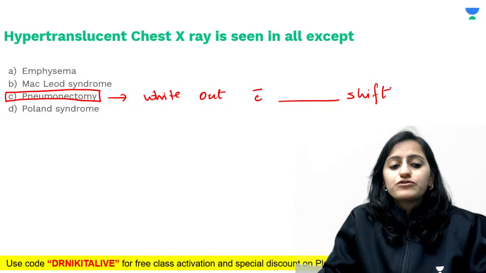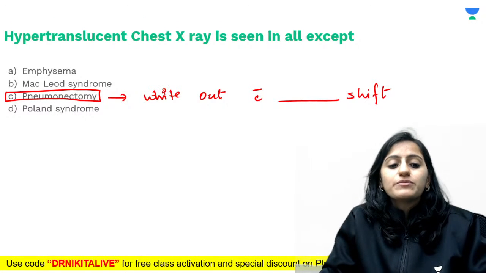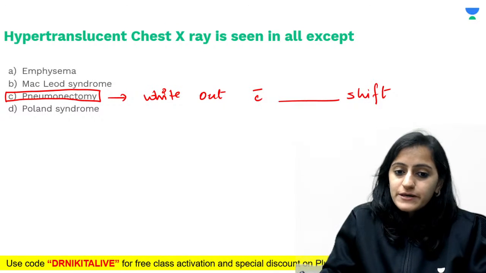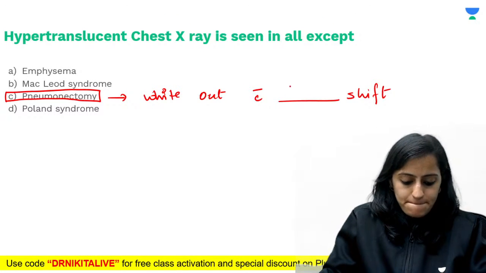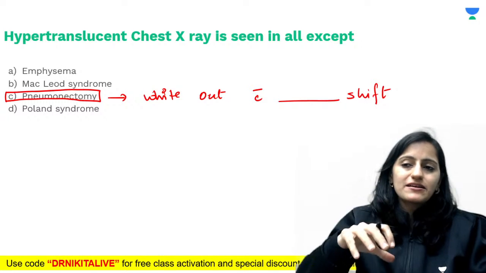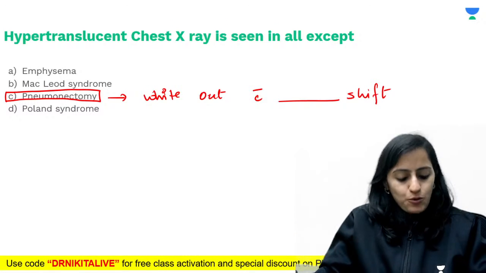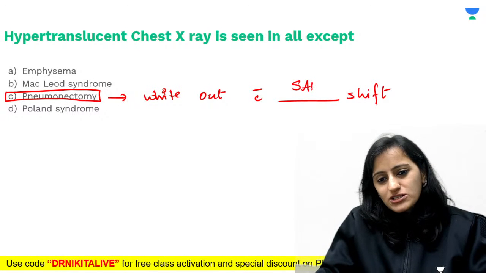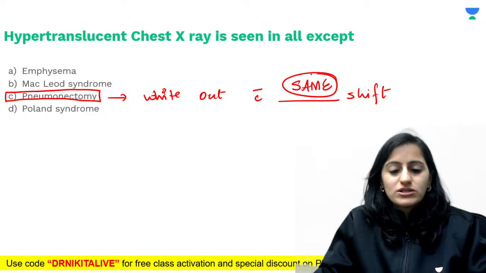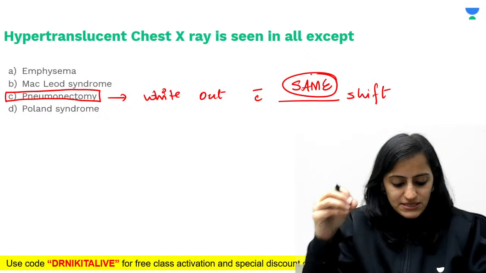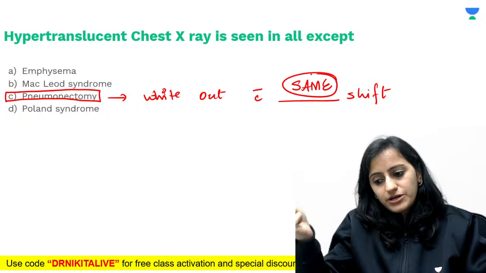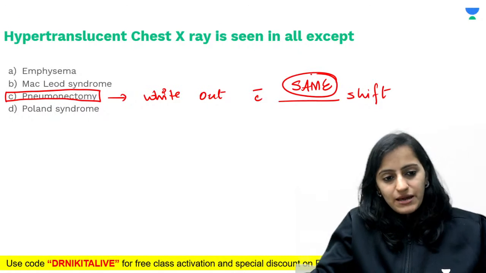Pneumonectomy rather gives a whiteout hemithorax. With same side shift or opposite side shift? What does pneumonectomy give? Whiteout hemithorax with... pneumonectomy, lung removed, there is volume loss. Volume loss will pull the structures, like fibrosis. So there is same sided shift. It will pull the structures.